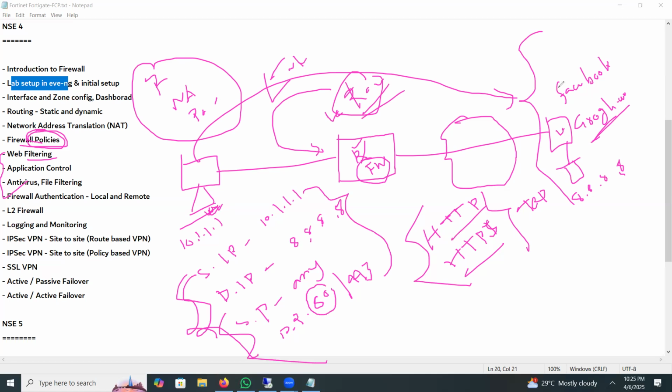Okay, what is the problem? On the outside, we have different applications, like the Facebook application, Google application, and many more, or different URLs. Number two, when this user browses something, there is a possibility of accessing malware and virus.